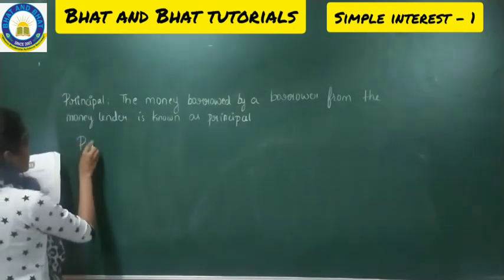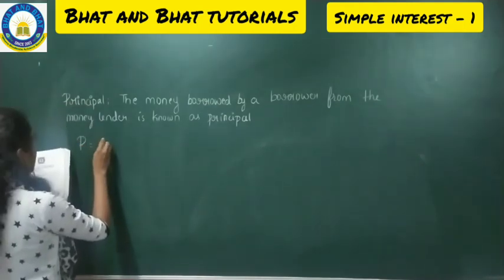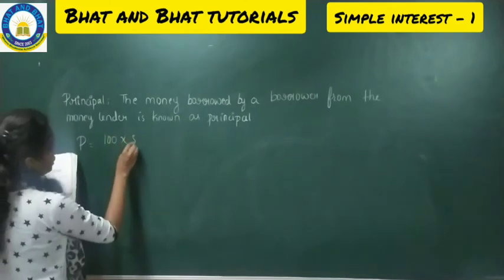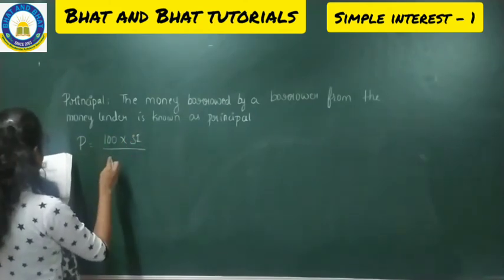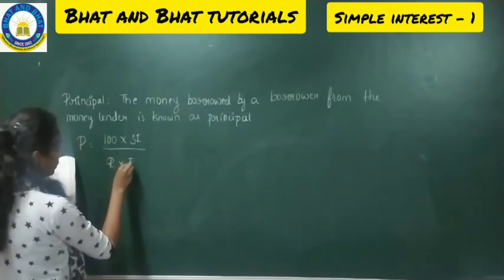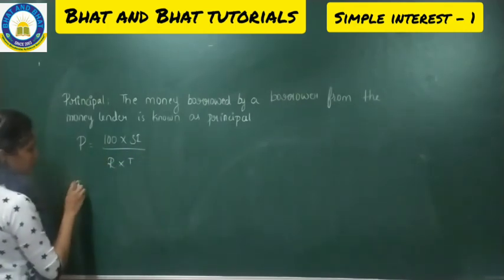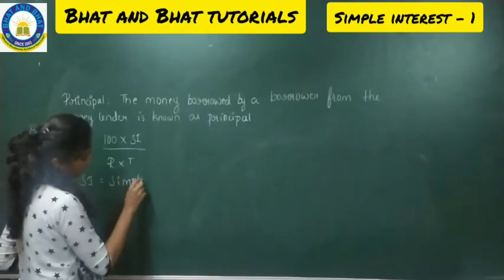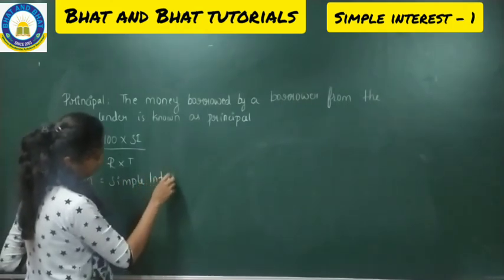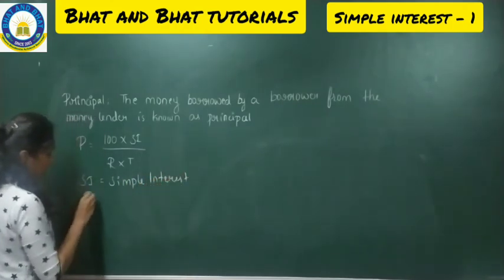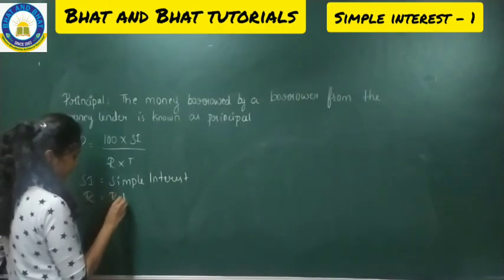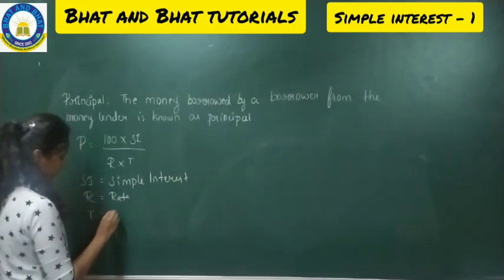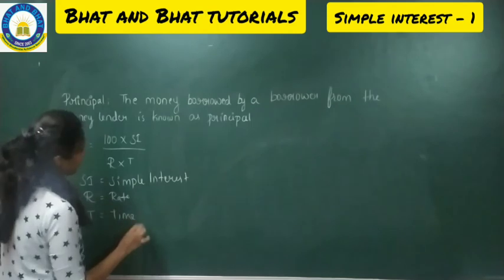To find the principal, we use the formula P = 100 × SI / (R × T), where P is the principal, SI is simple interest, R is the rate, and T is the time. Make a note of this.